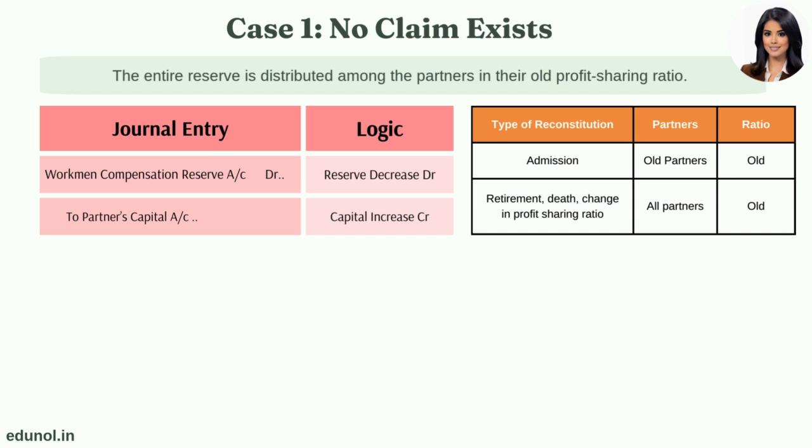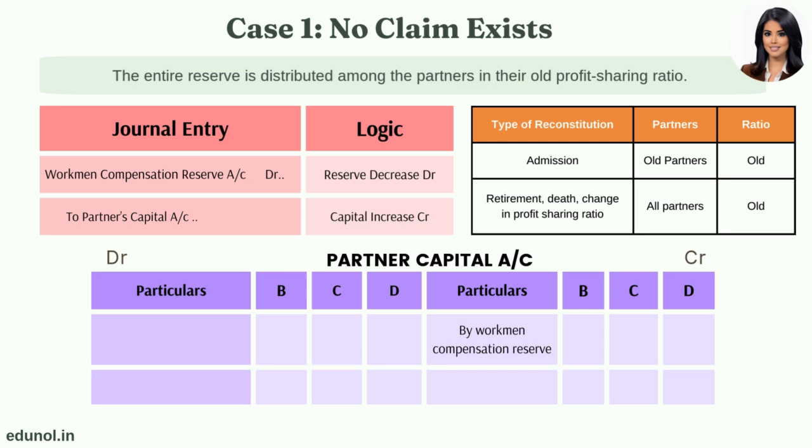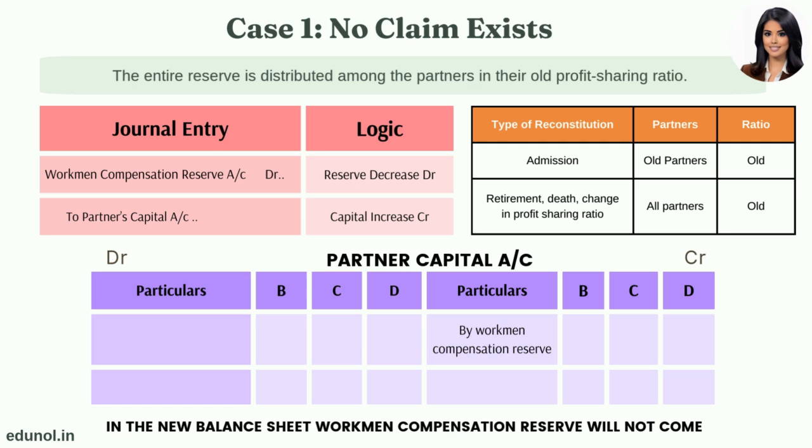In other types of reconstitution like retirement, death, and change in profit-sharing ratio, the amount is distributed among all the partners. In the partner capital account, the amount will be shown on the credit side. In the new balance sheet, workmen compensation reserve will not come, as it is fully distributed among the partners.